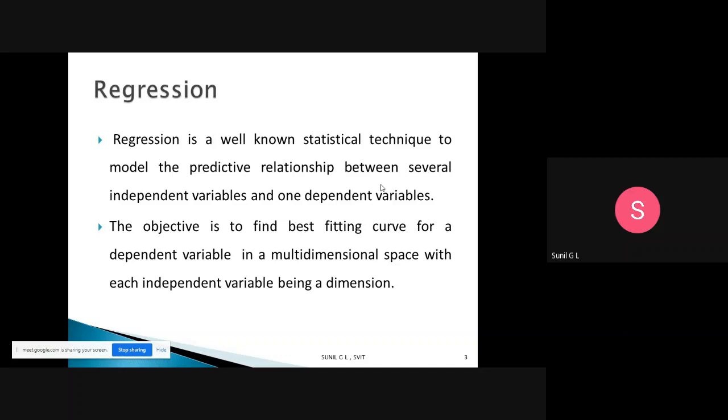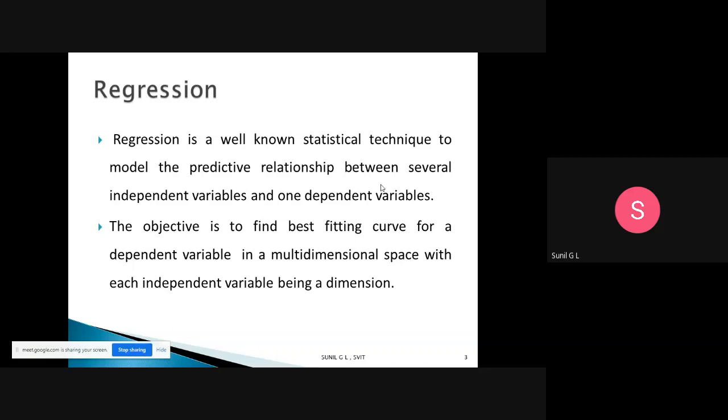We have n independent variables, and from them we find the dependent variable. So we need to find the best fitting curve in a multidimensional space for the dependent variable.